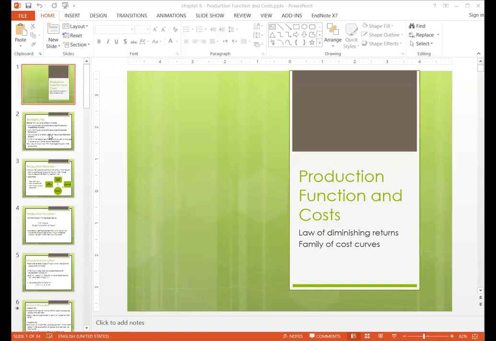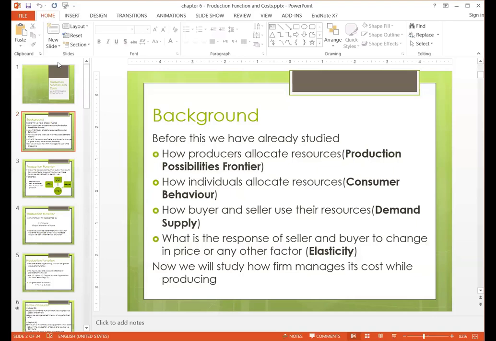Okay, so we discussed production function in the previous class. Okay, so let me bring it here.